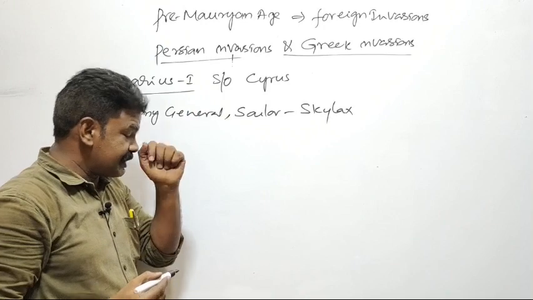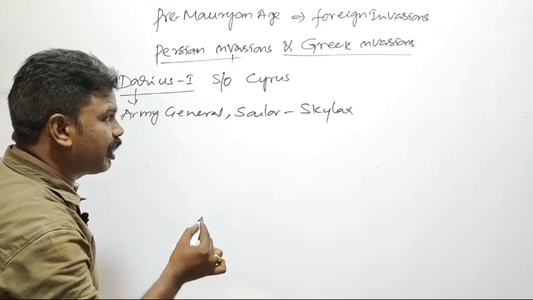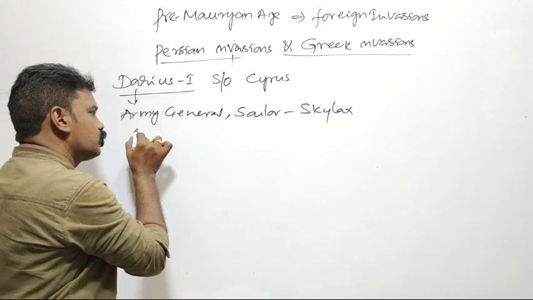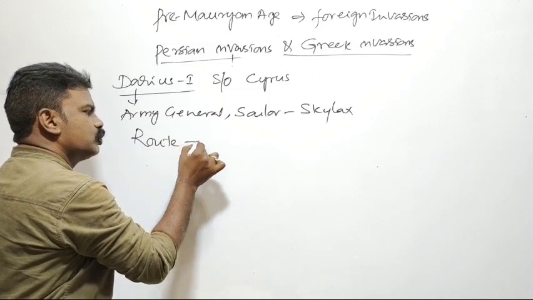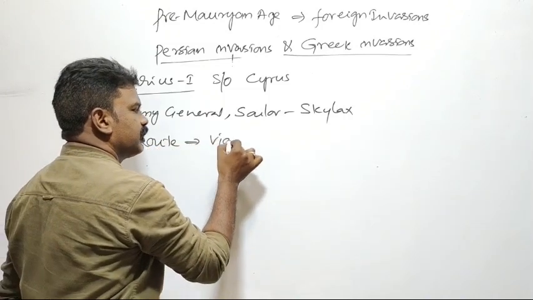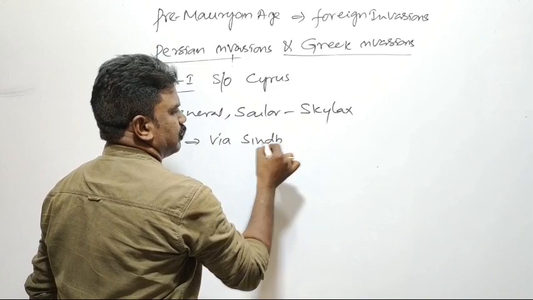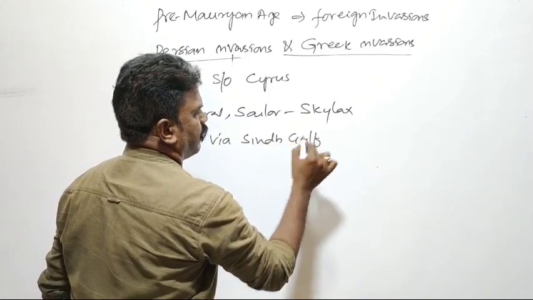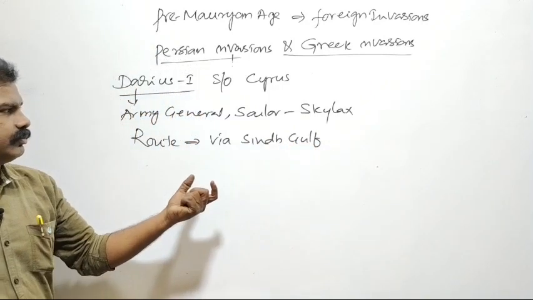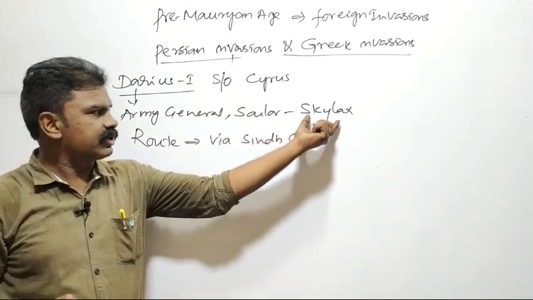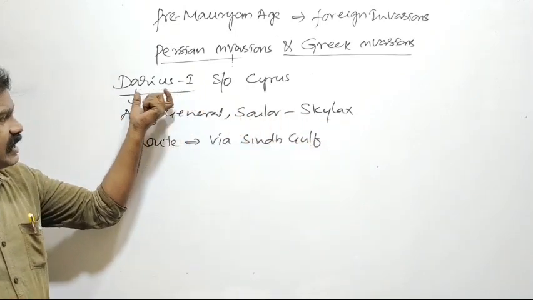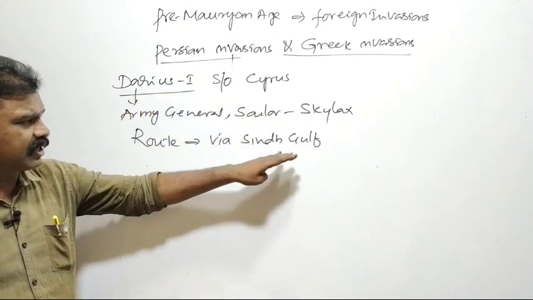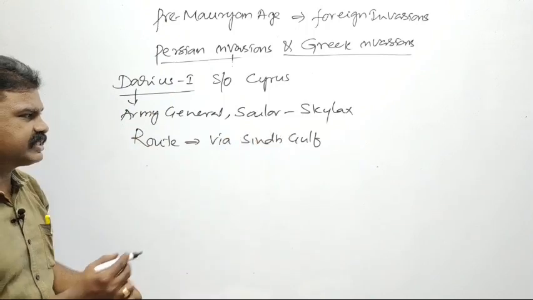This Skylax discovered a route to India, via the Sindh Gulf. That's why Darius I followed the Sindh route and occupied Sindh.